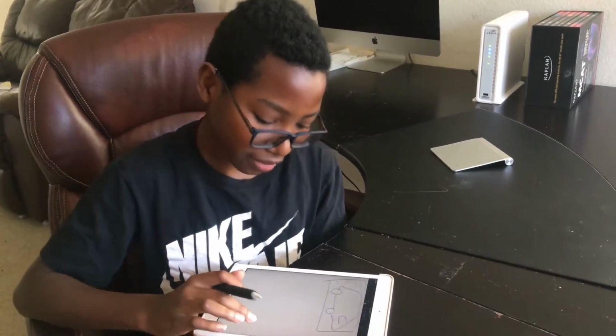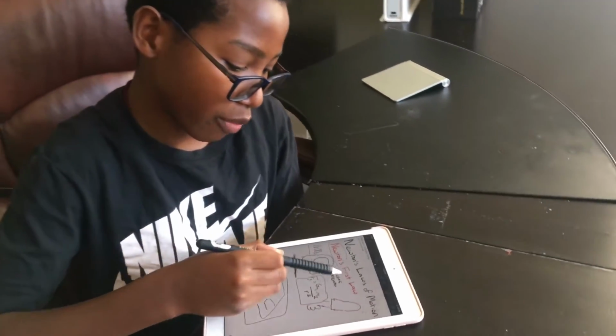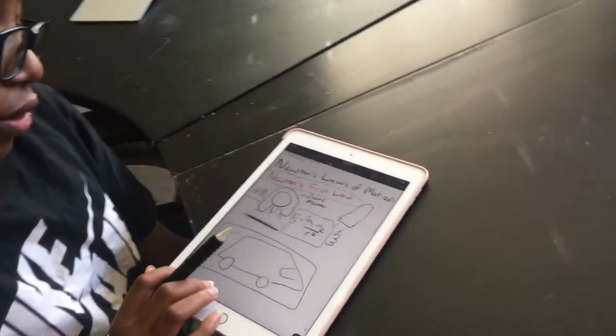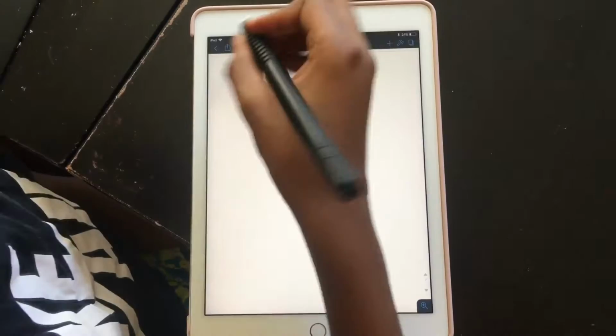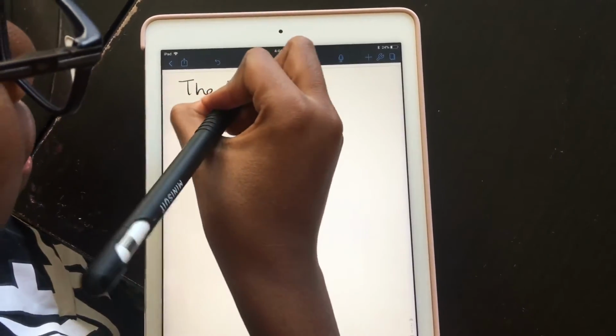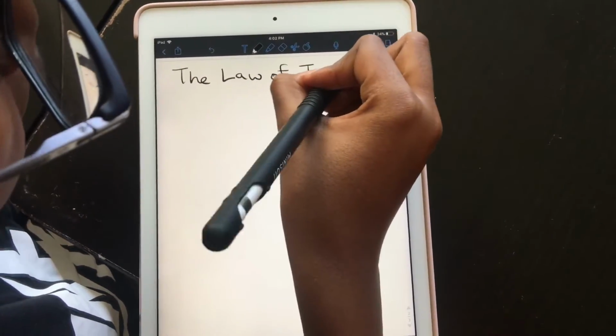So let's talk about his first law of motion. Newton's first law of motion is the law of inertia. That's what people sometimes call it.